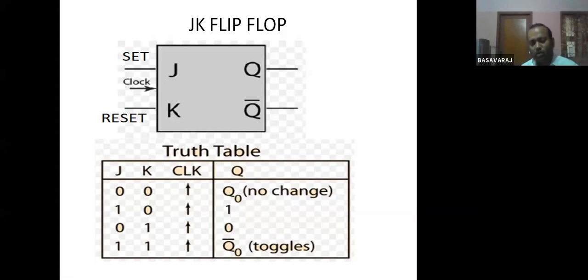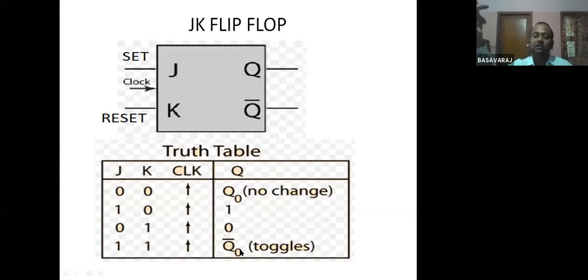Now the question is, what is the one difference between an RS flip-flop and a JK flip-flop? Here you can give both the inputs, J as 1 and K as 1. When you give J is equal to 1 and K is equal to 1, what will be the output? The output will be the complement of the previous state.